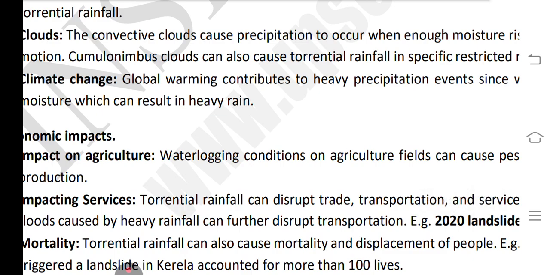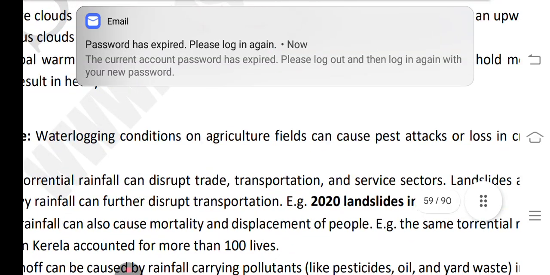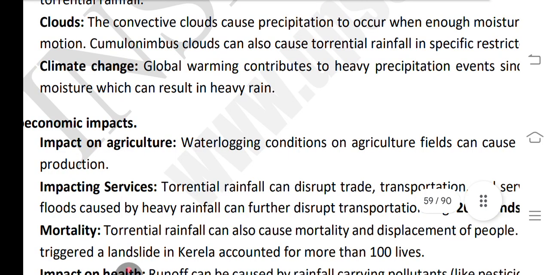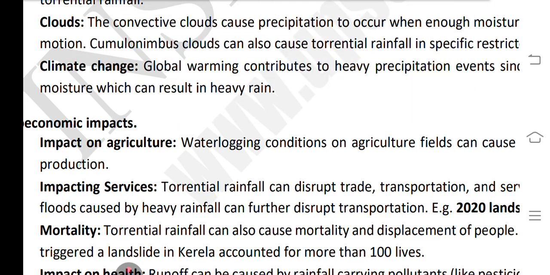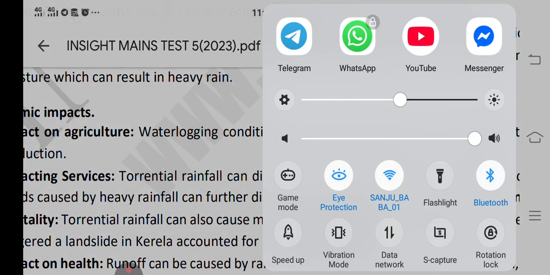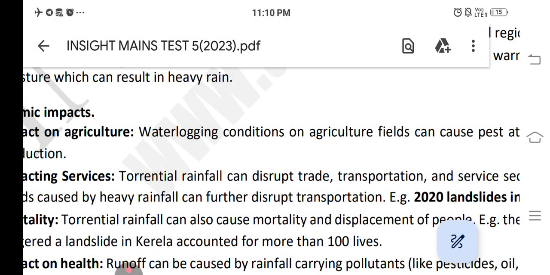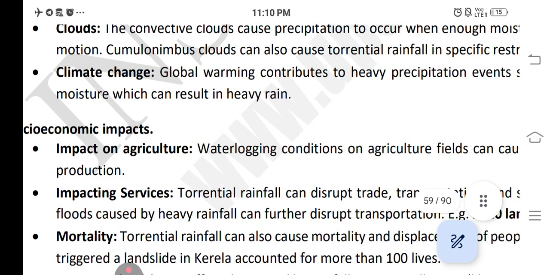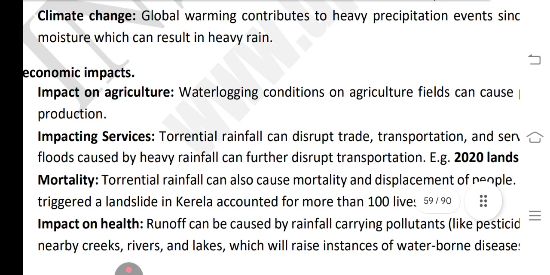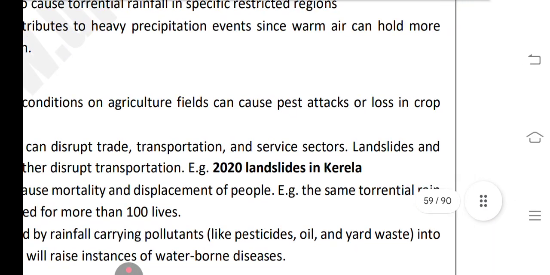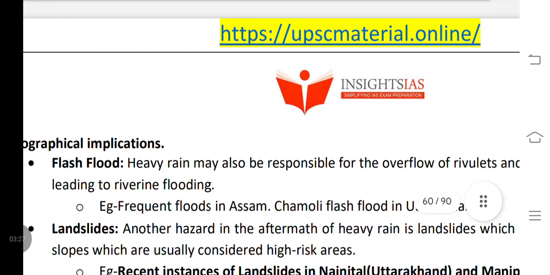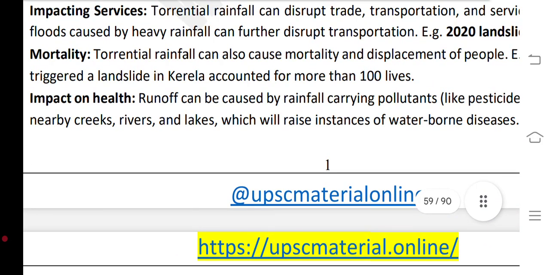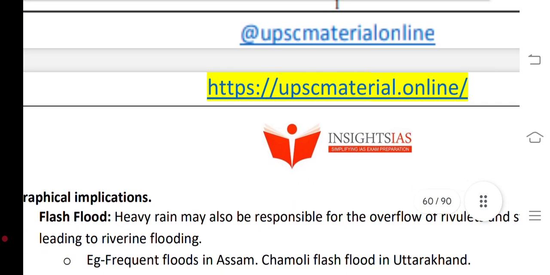Clouds: convection around the clouds causes precipitation to occur when enough moisture rises up due to the upward motion, and cumulonimbus clouds can also cause torrential rainfall in specific regions. Climate change: global warming contributes to such events, since warm air can hold more moisture, which can result in heavy rain, which will raise the incidence of waterborne diseases.